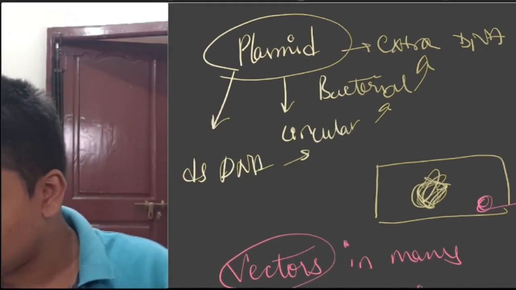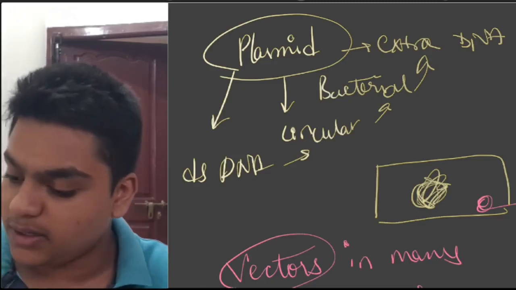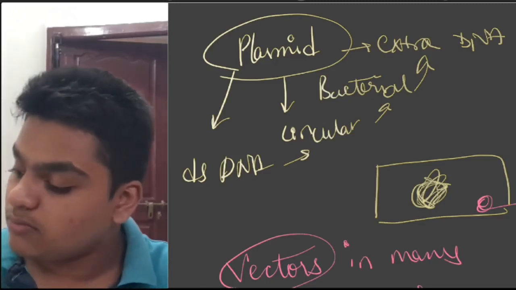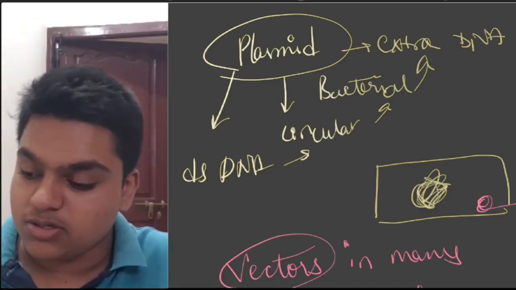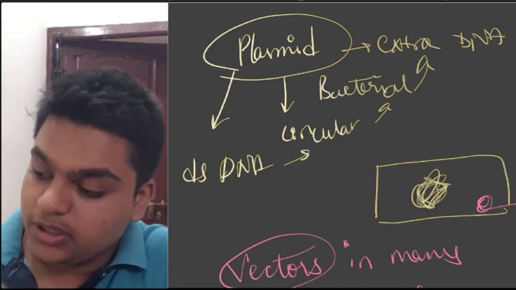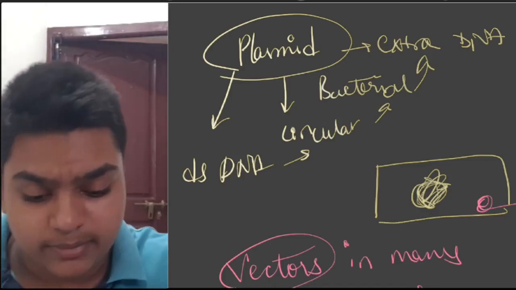Now the next thing that we require is the features of the cloning vector. Shall I tell you now? Then the cloning vectors will be complete. Yes, let us complete the features of cloning vectors also.